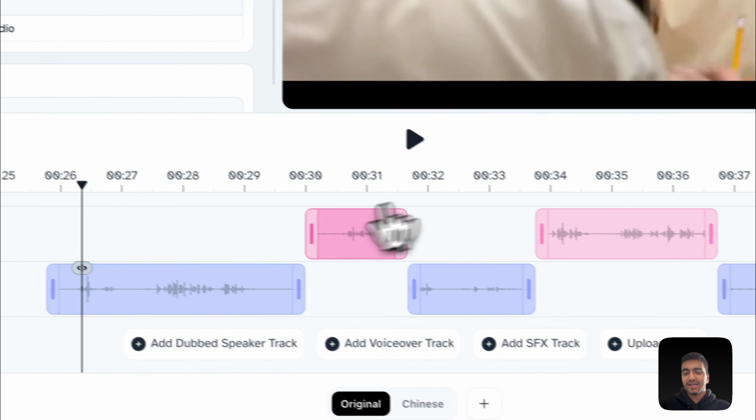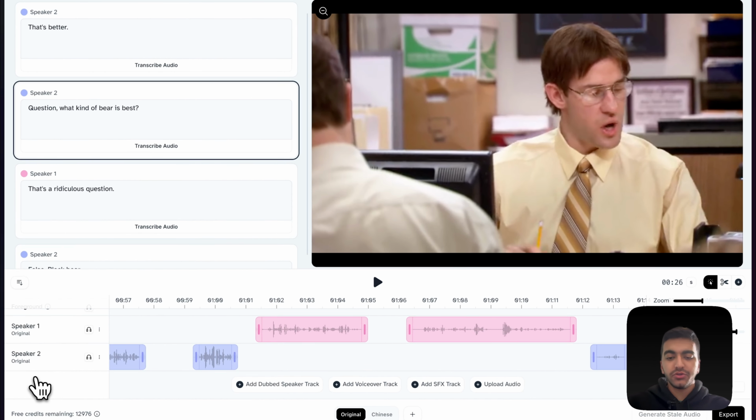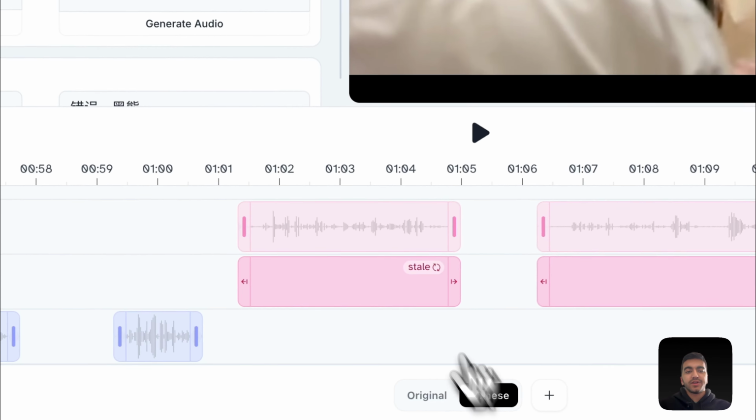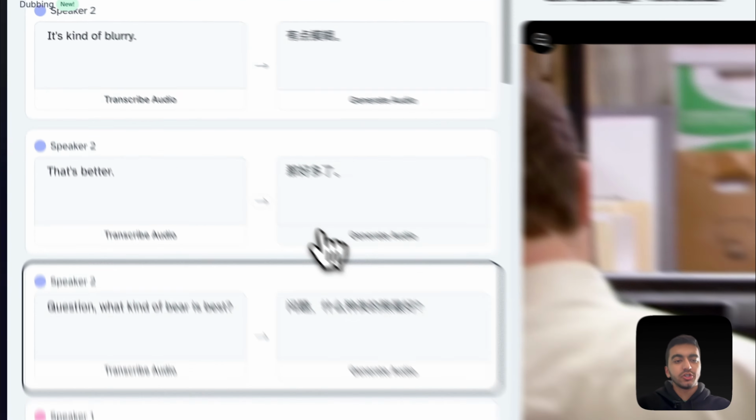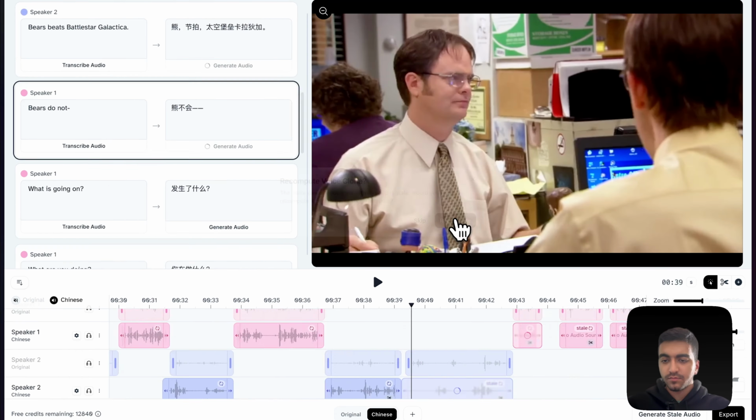So I've gone ahead and separated all the different speakers within this clip. As you can see, there's speaker 1 and speaker 2. We're gonna go ahead and click on Chinese right here and just make sure that everything gets generated. We're gonna go ahead and play back what it's generated and just see if there's any mistakes, see if there's any areas we can improve it.